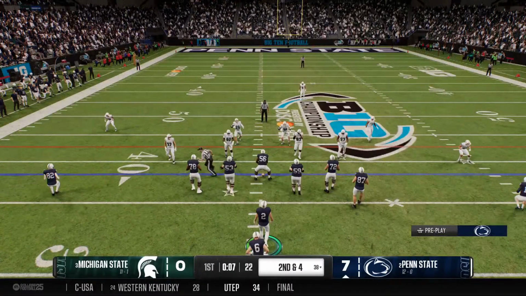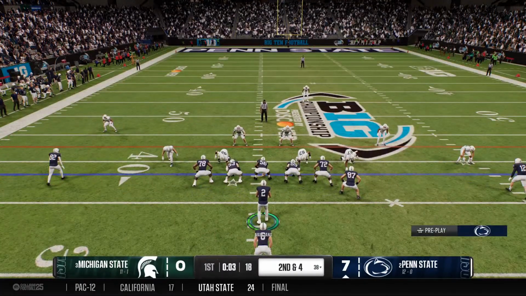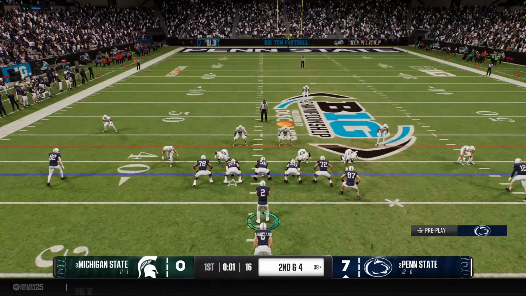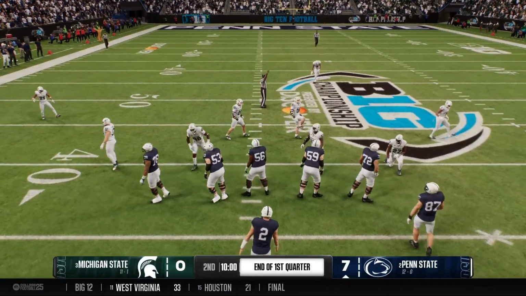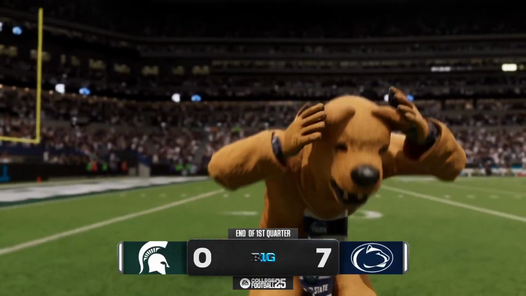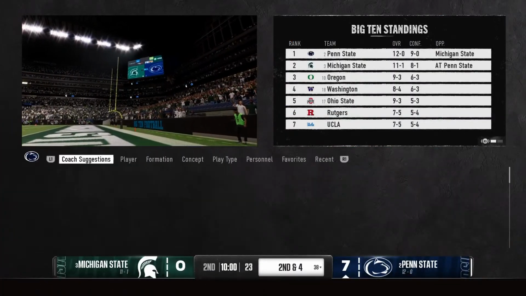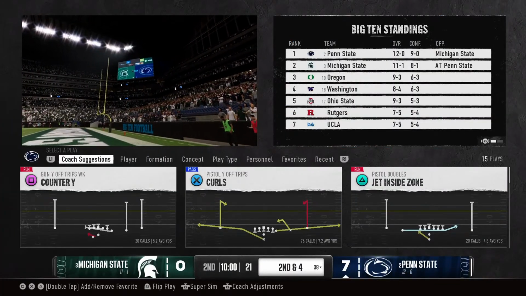Great job by the offensive line here, opening up some holes and giving the running back room to run on first down. Plays like this can open up the playbook for the play caller, allow him to make that defense think, are they going to run? Maybe play action, maybe throw the ball downfield. And Kirk, it's Penn State on top as we break for the quarter. Let's check out the stats now through the opening period.